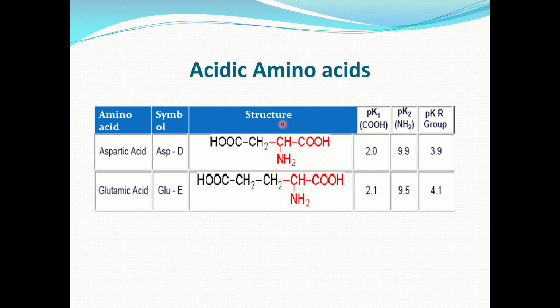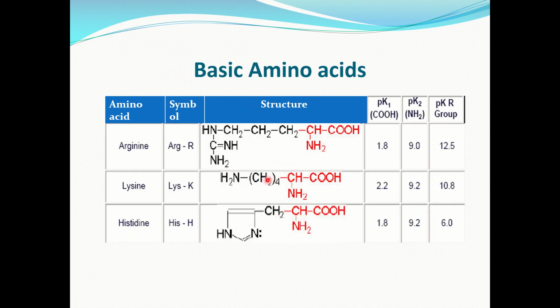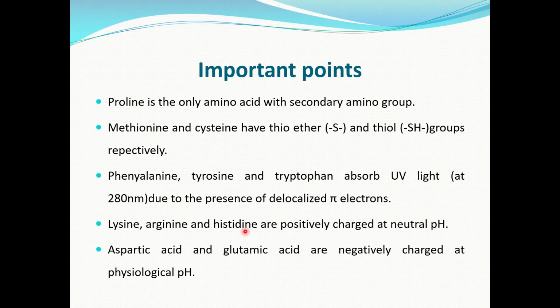These are the examples of some acidic amino acids: aspartic acid and glutamic acid. This is the R group in aspartic acid and this is in the glutamic acid. These are the examples of basic amino acids: arginine, lysine, histidine. This is the R group in arginine, which is shown in black color. This is in lysine and this is in histidine.